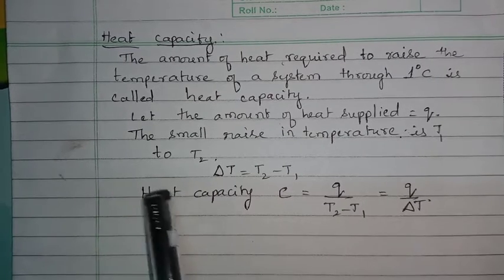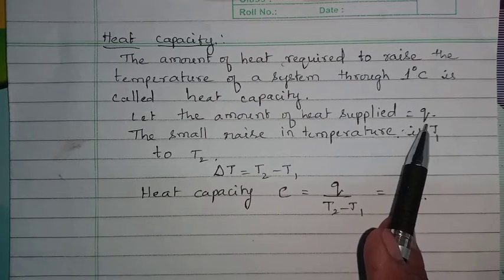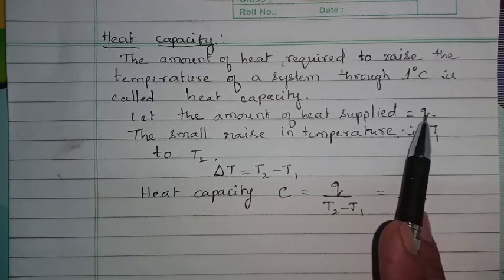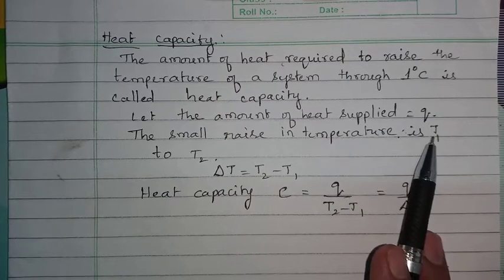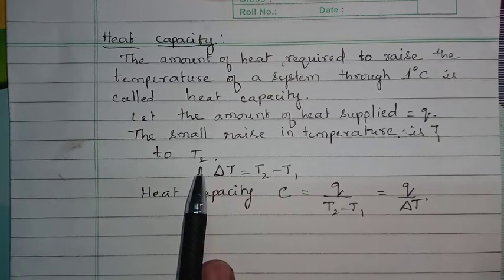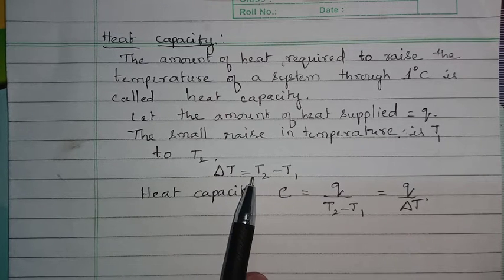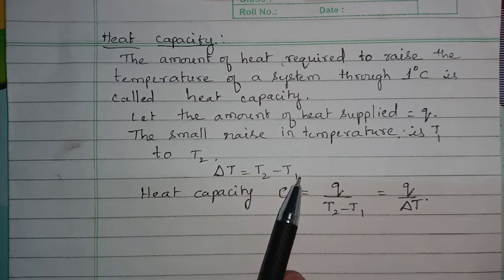Let us consider the amount of heat supplied to the system is Q. Then on supplying Q amount of heat energy to the system, there is an increase in temperature. Let us consider T1 is the initial temperature and T2 is the final temperature. So the difference in temperature, or rise in temperature, that is delta T equals T2 minus T1.